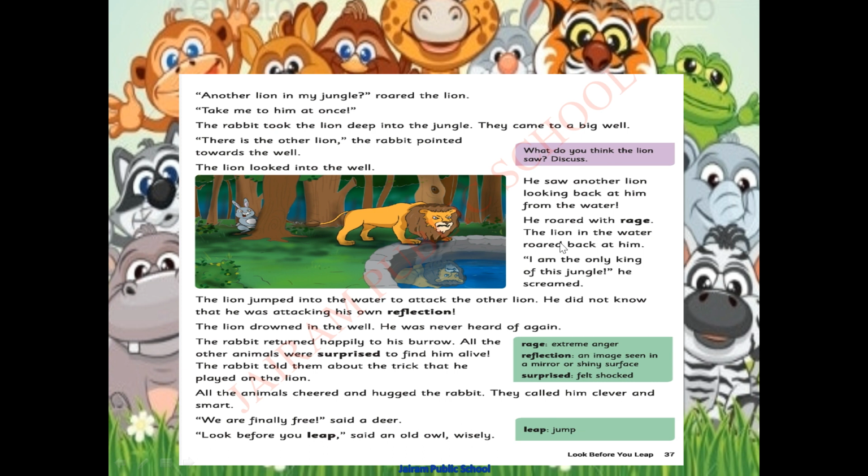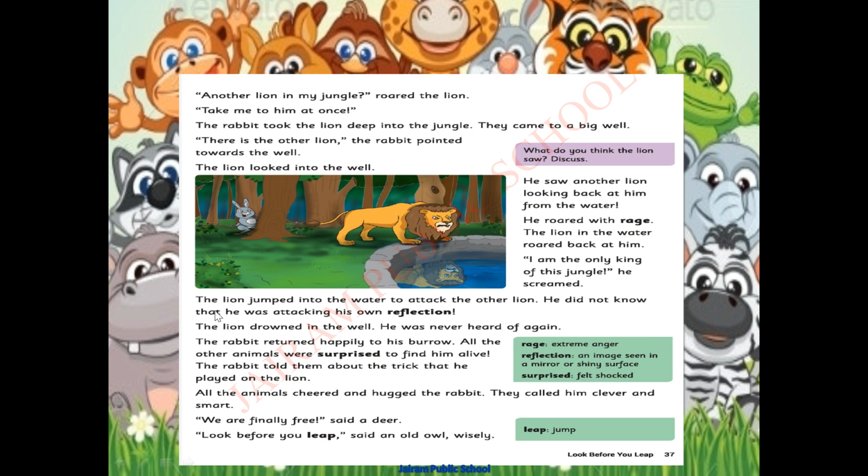The lion in the water roared back at him. What happened? When the lion was roaring, this lion also roared back at him. I am the only king of this jungle, he screamed. Screaming means what? Shouting out of fear or anger. That is called screaming. It is asking, who are you? How did you come here? Like that it is asking the other lion.